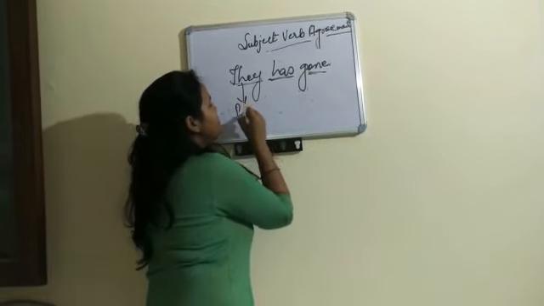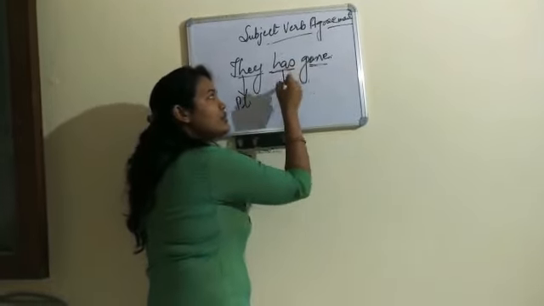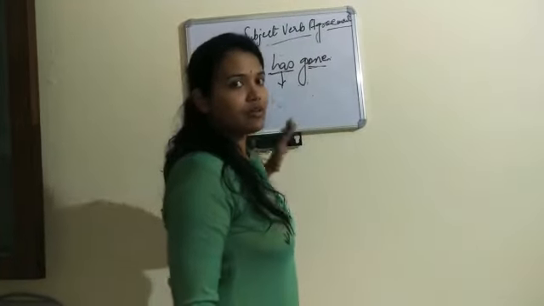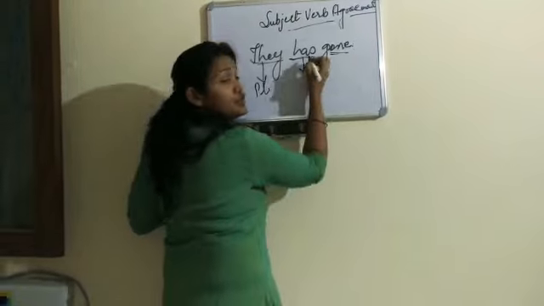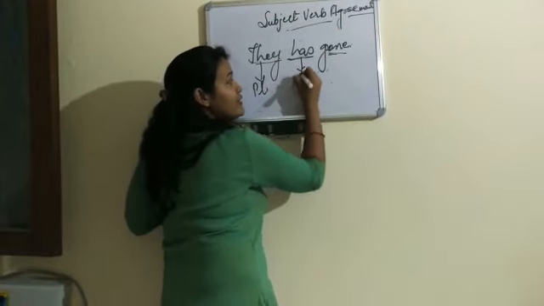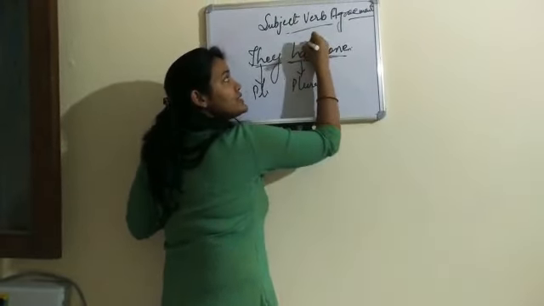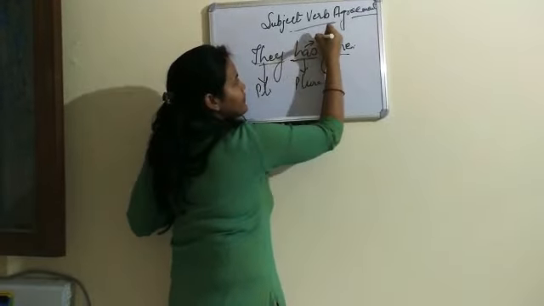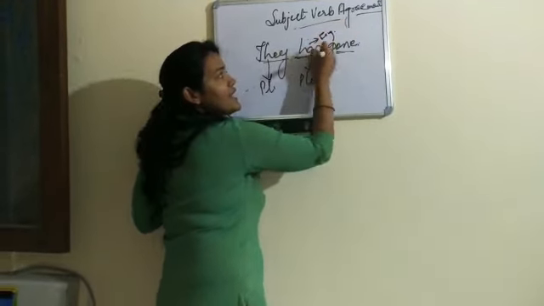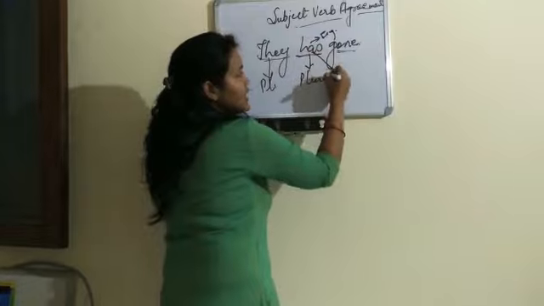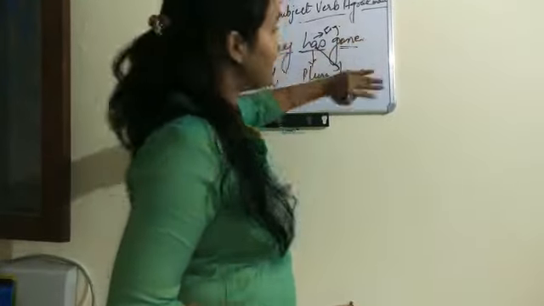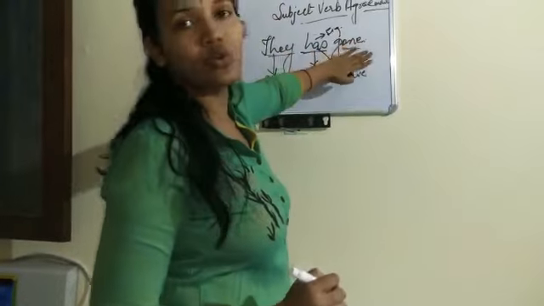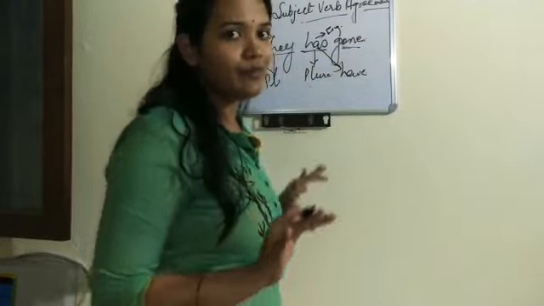Yes, it is plural. What verb are we going to use here, singular or plural? Obviously the verb will be plural, but "has" is singular. So instead of "has" we are going to use "have." The right form of the sentence is, "They have gone." Am I clear?